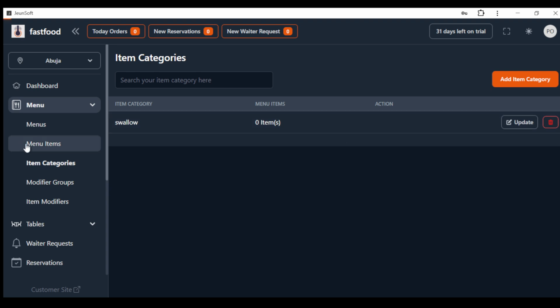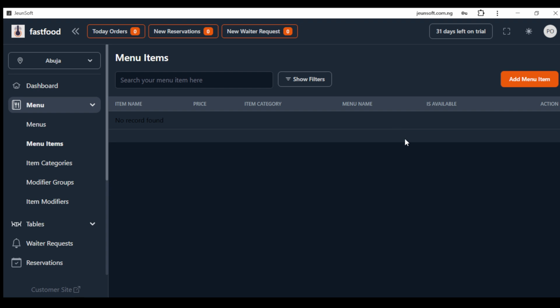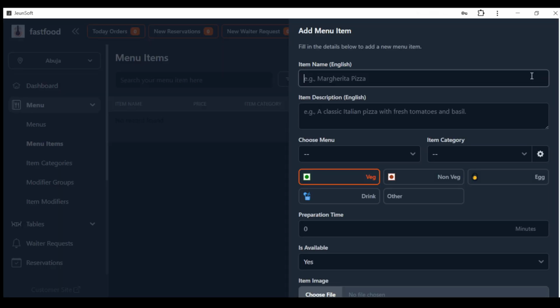So now let's go to menu items. Now there's no menu item, so let's add one menu item. Let's add eba, for example. Since eba is under swallow, you can see the name first, eba, then description. You can write whatever description inside, maybe gari made with blah blah blah, and you can leave it blank if you want. So this menu is under all menu. If you can remember, we created all menu, and the item category is swallow. This is the reason why I say you should create your item category first. Mind you, you can actually create a new category when you click on setting from here.